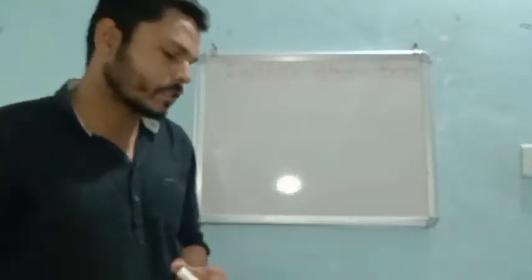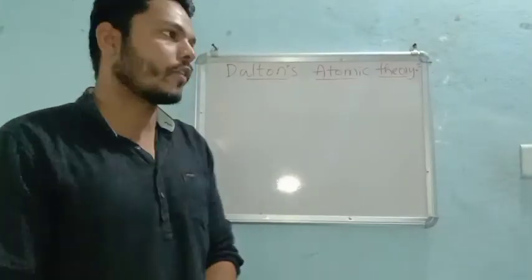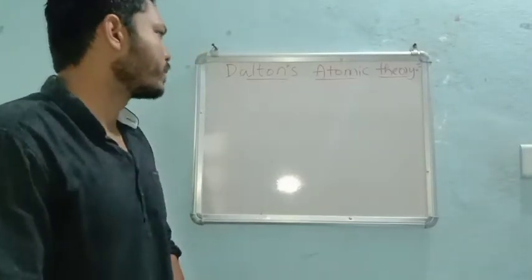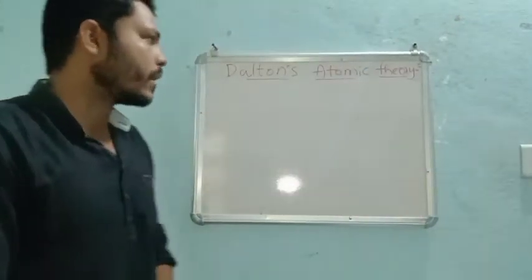Everything he has explained in this theory, right? According to him, he has explained the different views about this.